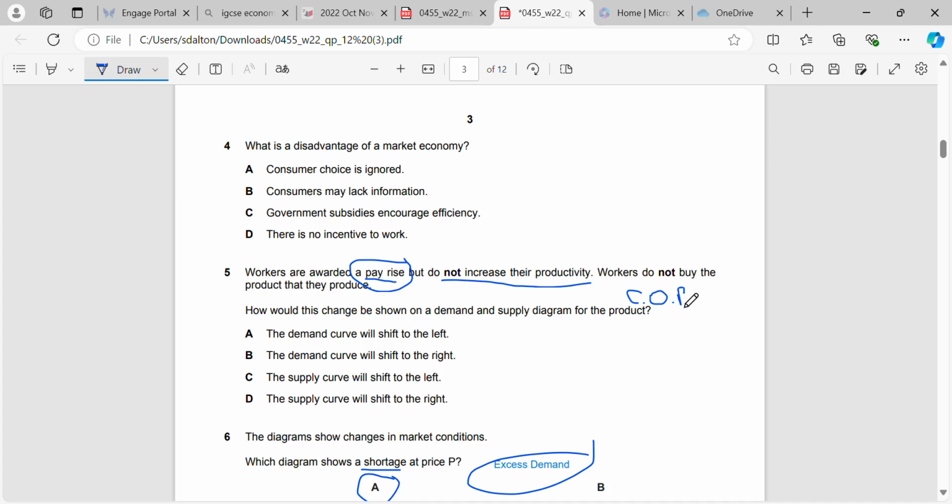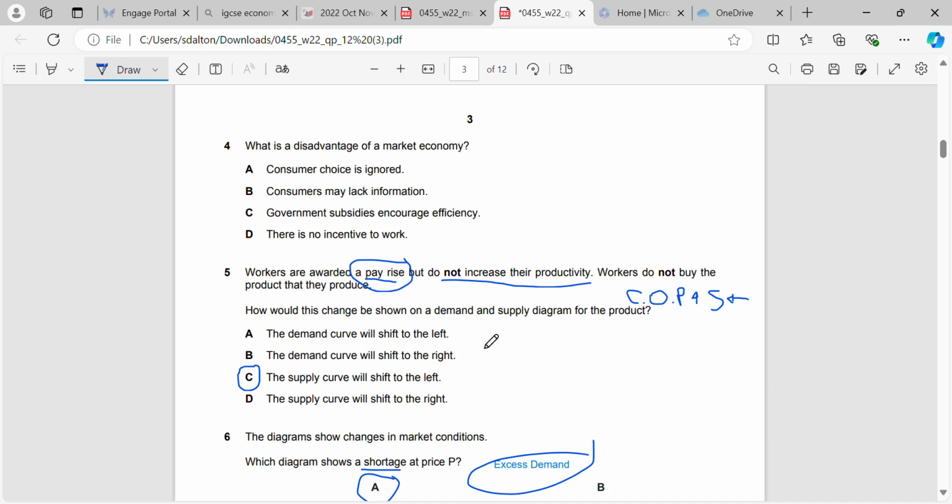And what we know is that when the cost of production goes up, that results in the supply curve shifting to the left, because it now becomes more expensive for the firm to make the product because they have to pay people more money, but they're producing the same level of output. So therefore they will release less supply onto the market because they're going to be making less profit.